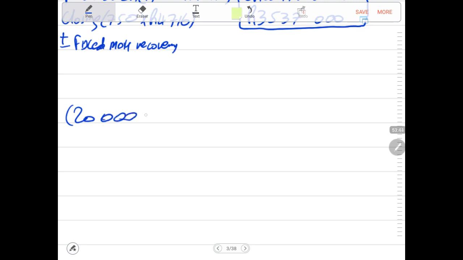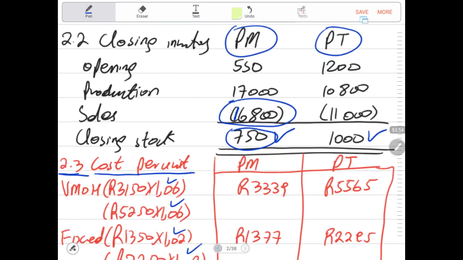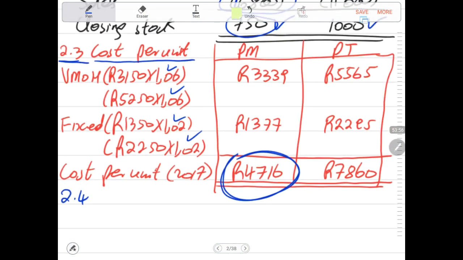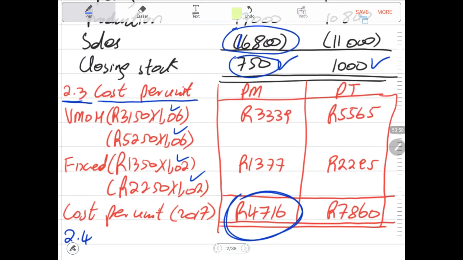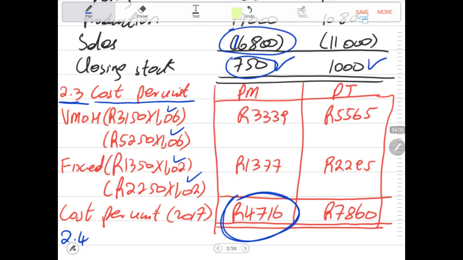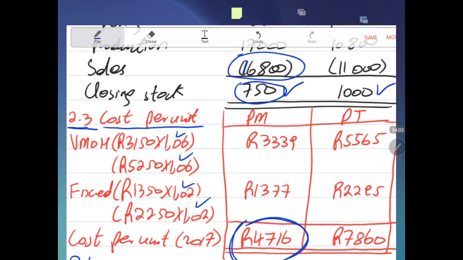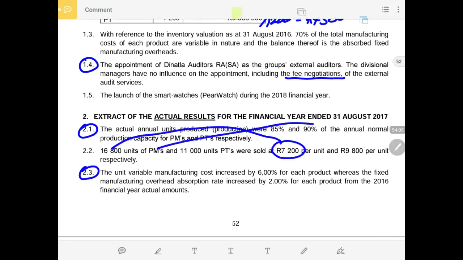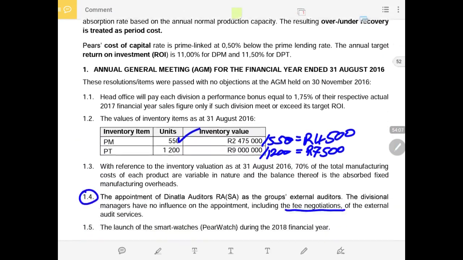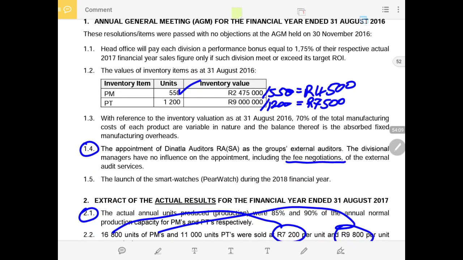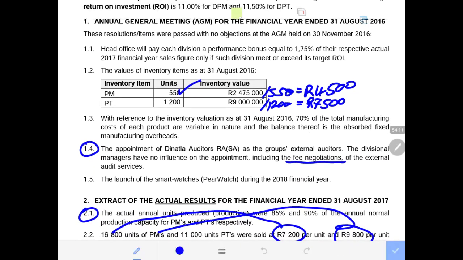And this 20,000 we have to multiply by the recovery cost, or the fixed overhead cost per unit. Now we were told that, let me just align this with what is provided. I just want to make sure that we are on the same page.